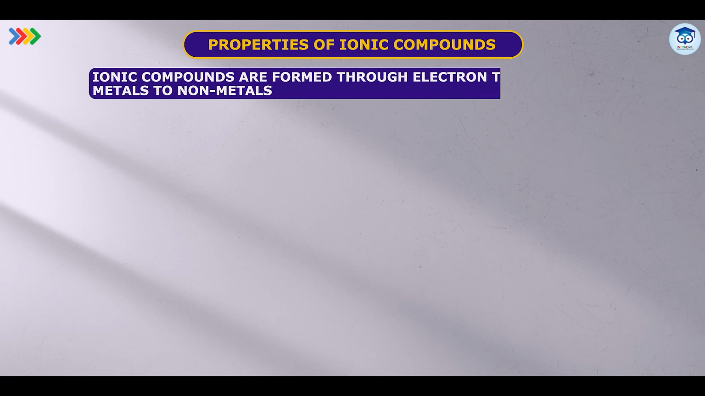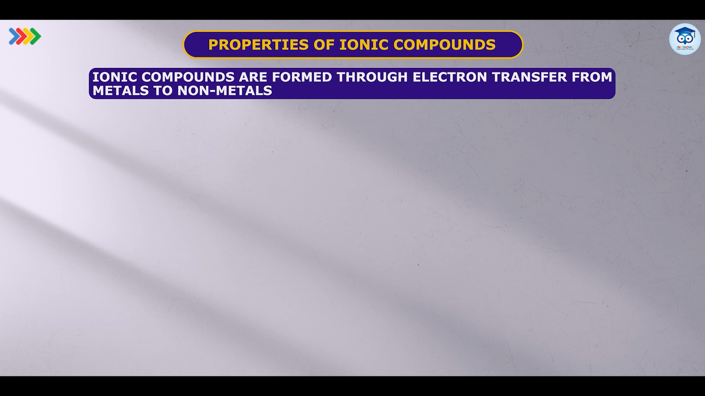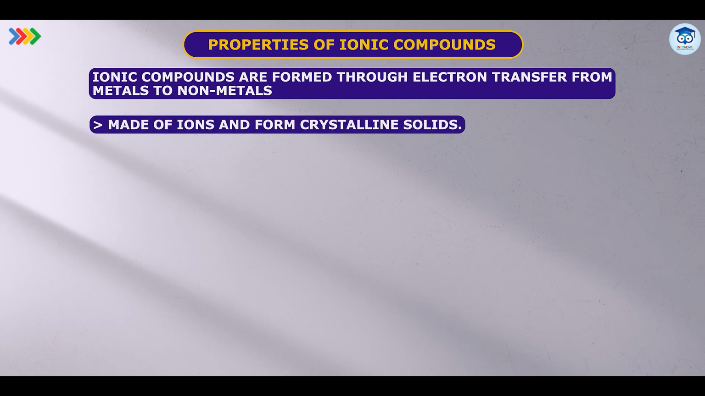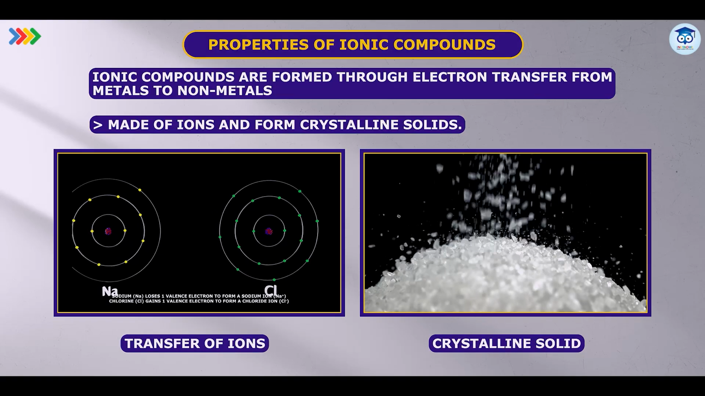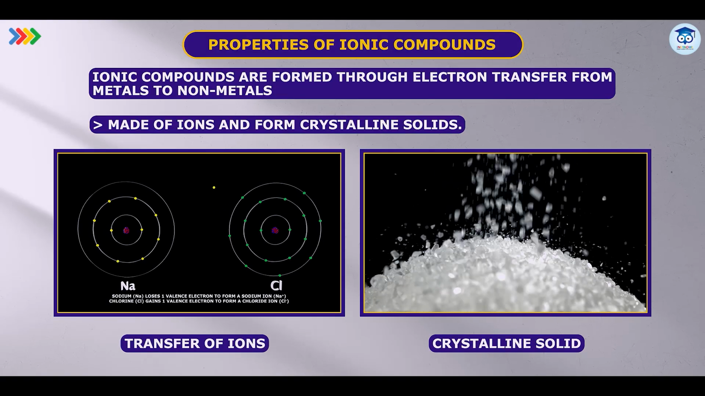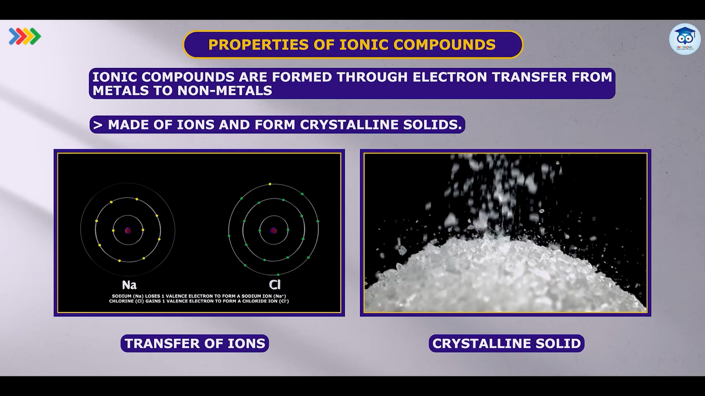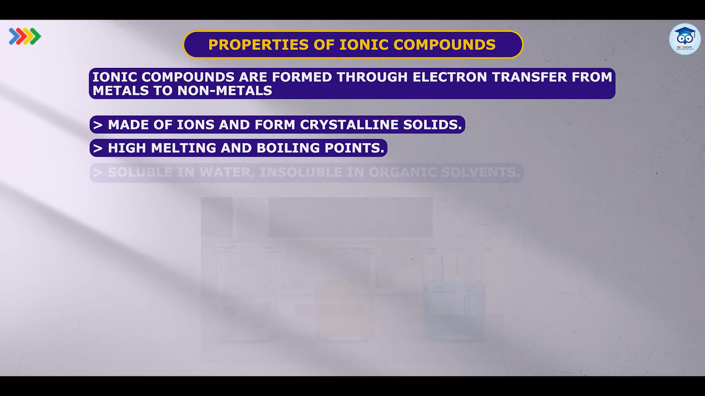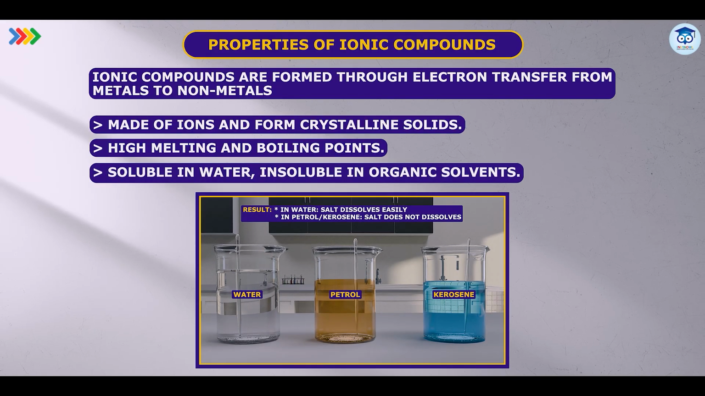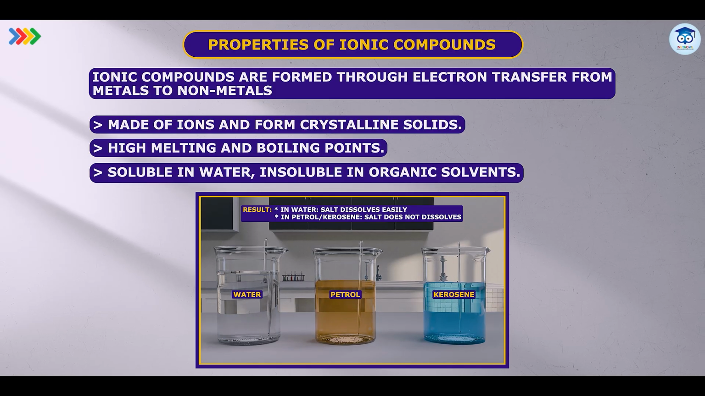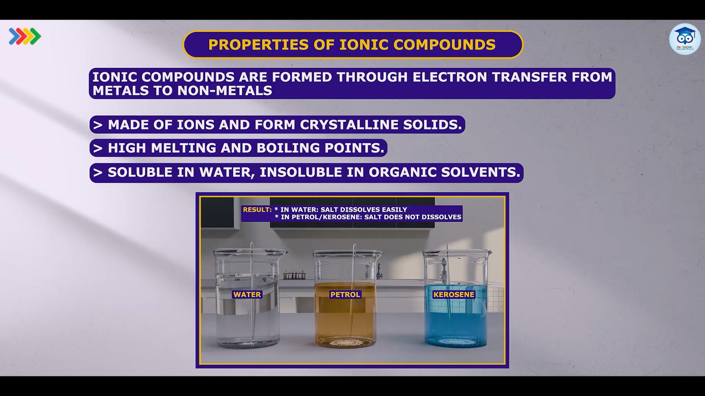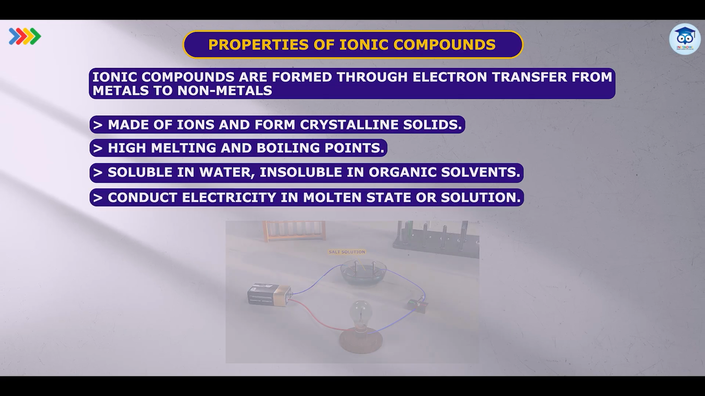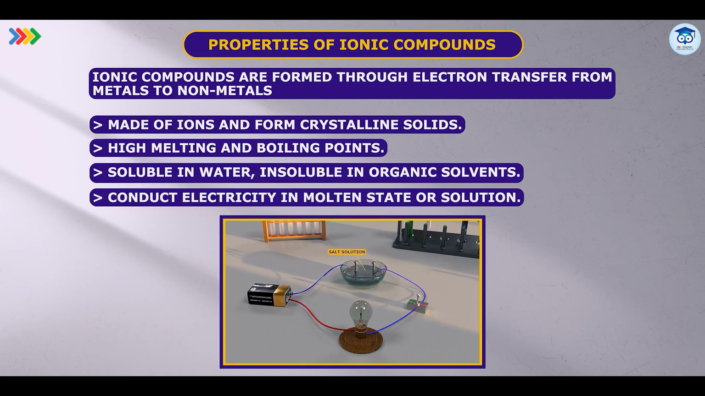Now let's see the next slide, where we can see ionic compounds are formed through electron transfer from metals to non-metals. They are made of ions and form crystalline structures, and hence you can say that they are crystalline solids. They have high melting and boiling points. They are soluble in water, but they are not soluble in organic solvents like petrol, kerosene, diesel, which we have seen in the previous part also. They conduct electricity in molten state or in solution state. Molten state means melted form.